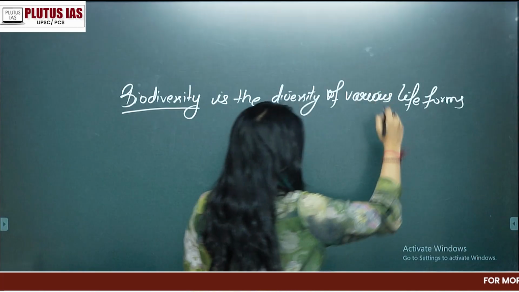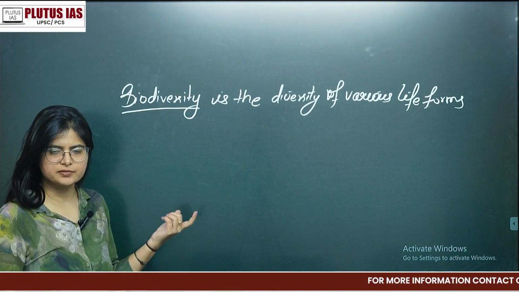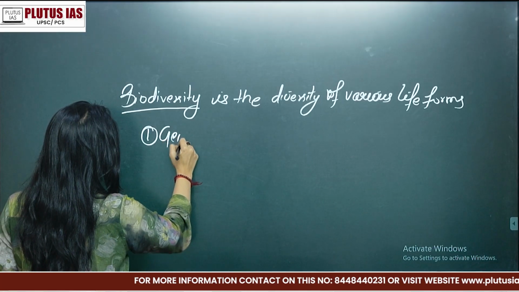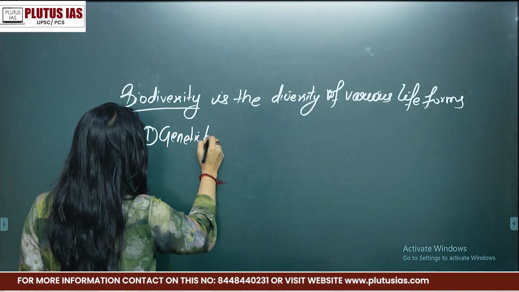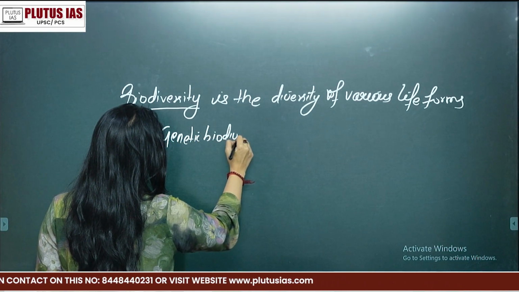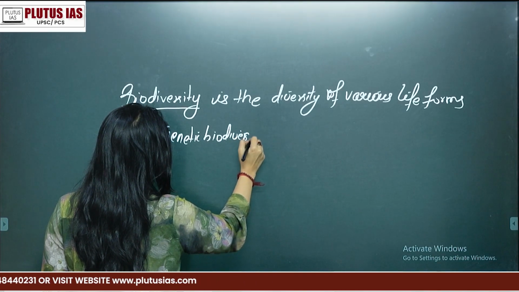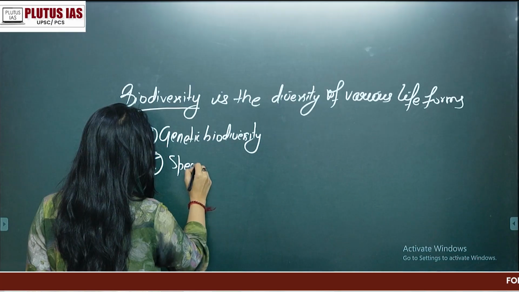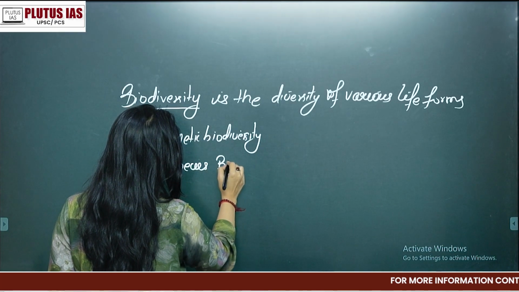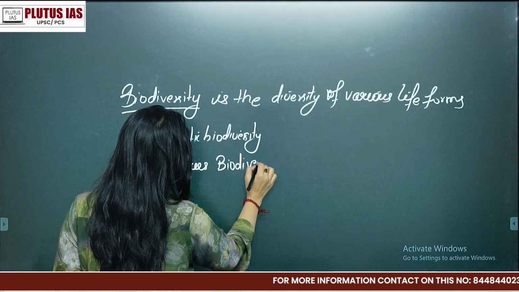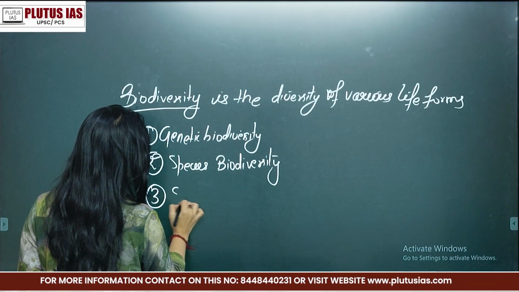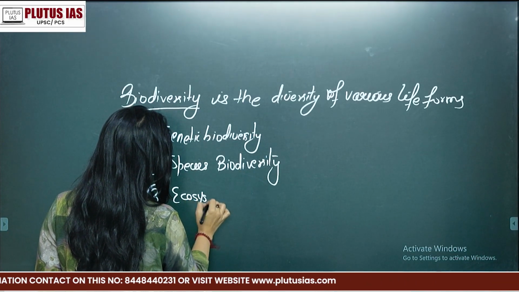We can further divide biodiversity into three types. One is genetic biodiversity, next is species biodiversity, and last is ecosystem biodiversity.